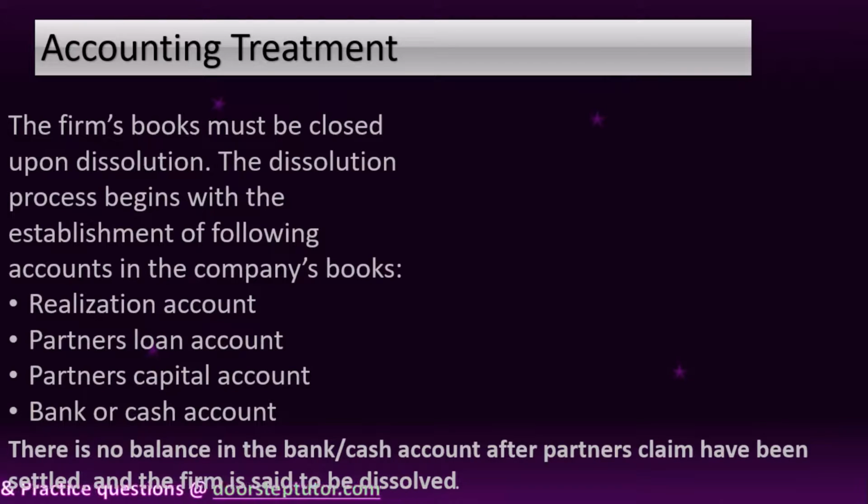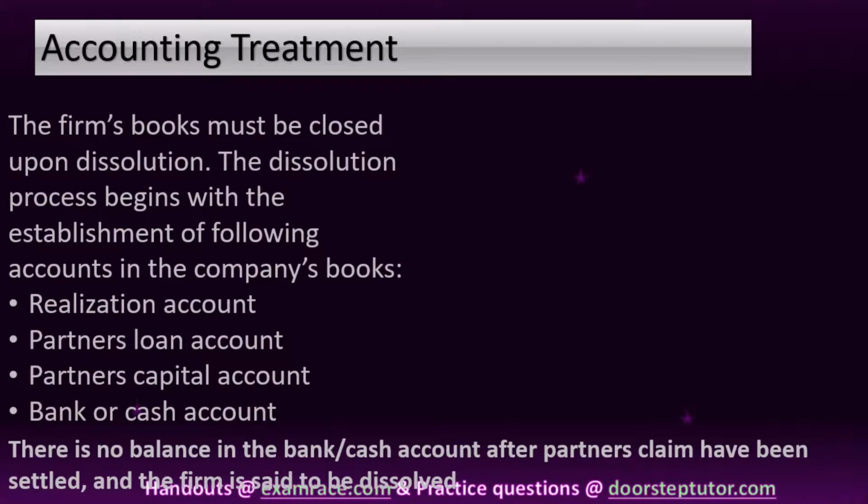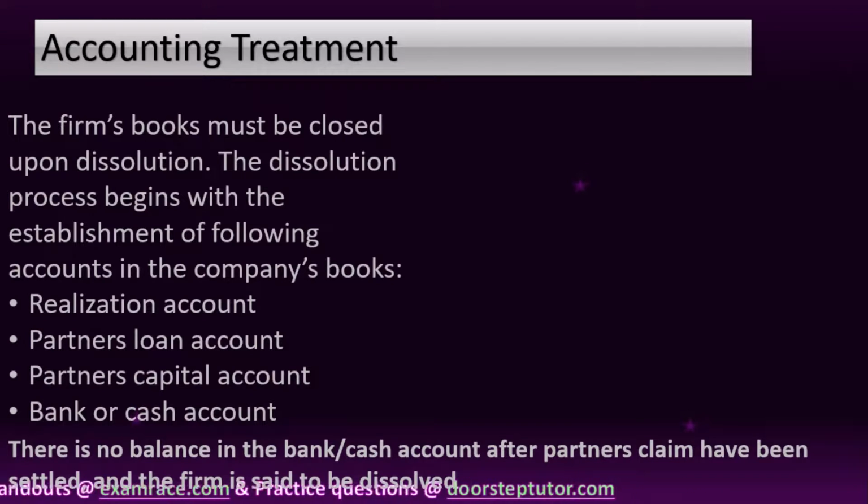Now moving on to the partner's loan account. We do not transfer the loan by the partner to the firm to the realization account. It remains in its account itself. At the time of settlement, that is payment of liabilities, we pay the partner's loan after paying the outside liabilities but before the payment of capital.